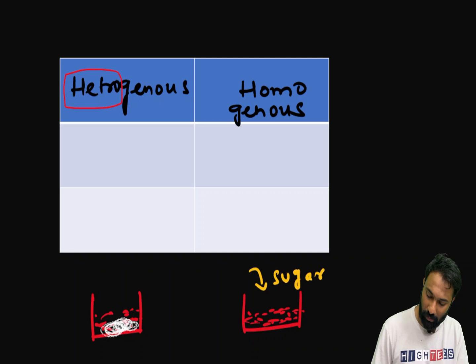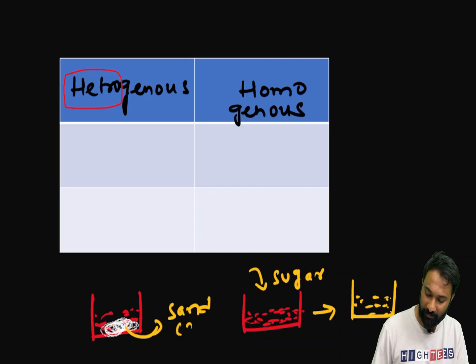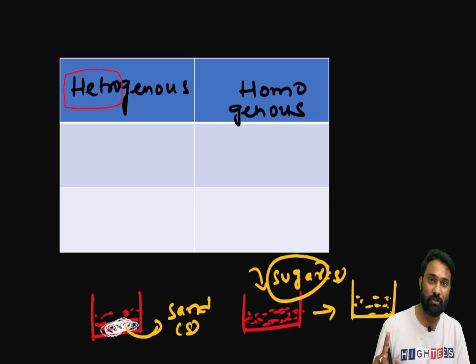Sugar. Now what will happen? Sugar will be dissolved in the H2O and it will form a homogeneous solution. Homogeneous solution. This is sand. Sand will remain solid only. Now we have two different phases here. Here we have only solid. When you add it to the H2O liquid, again it becomes one homogeneous solution.